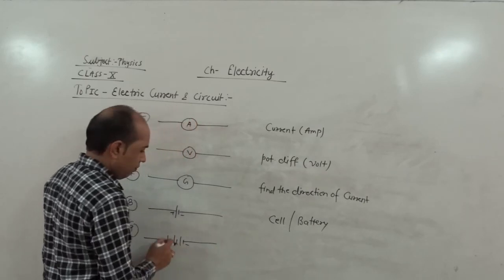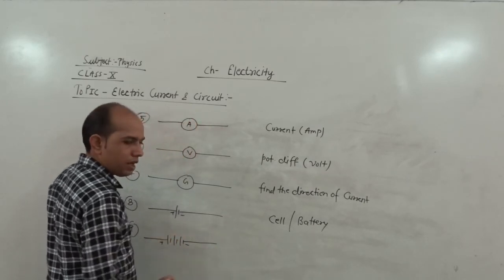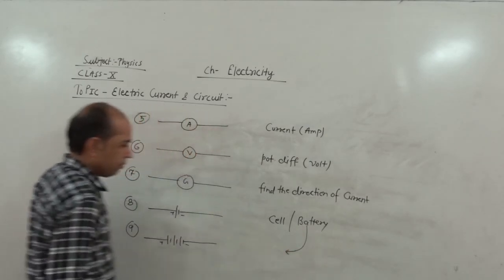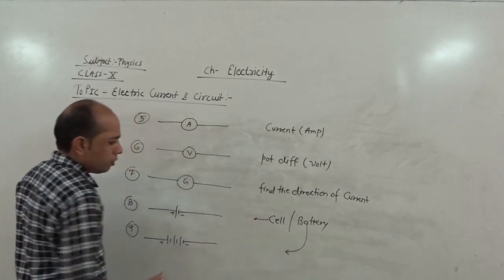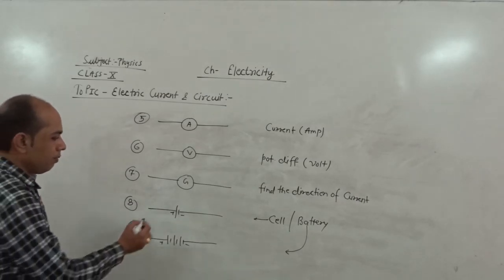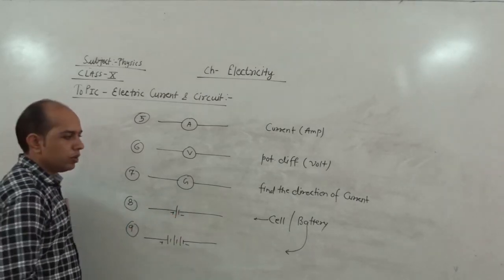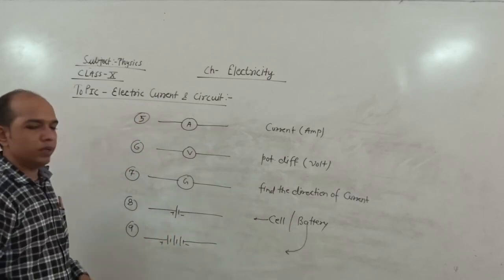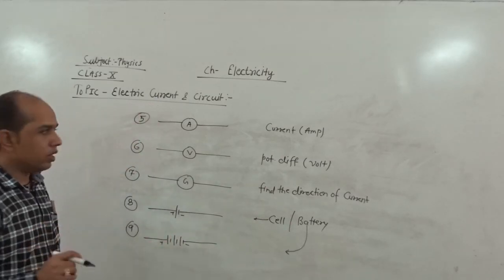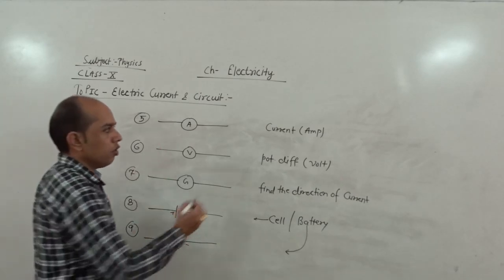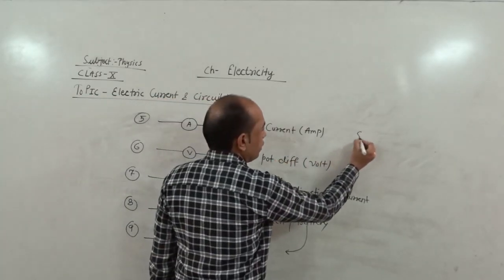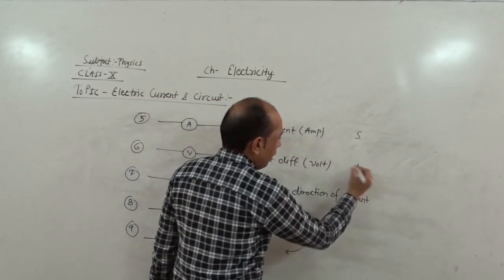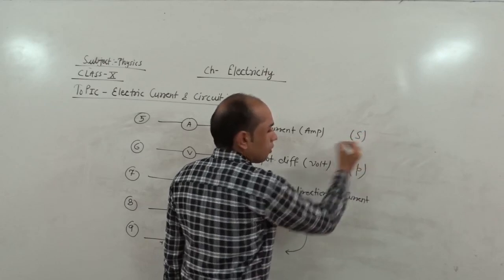And the last one: when two or more cells are connected in series, this shows a battery. So this is the difference between a cell and a battery. In a cell there is only one positive and one negative terminal, and for a battery two or more cells are connected. One more important thing: an ammeter is always connected in a circuit in series, while a voltmeter is connected in parallel.